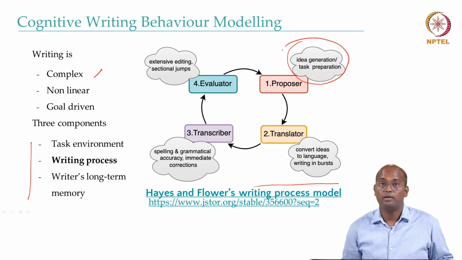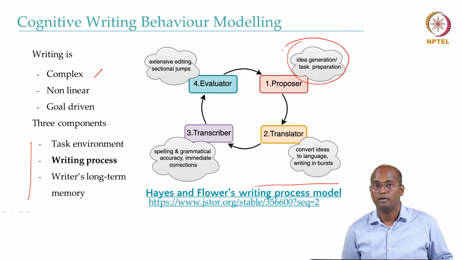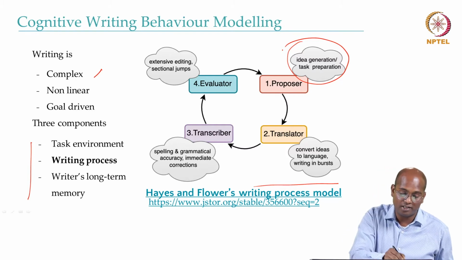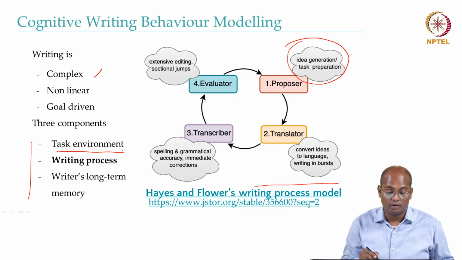For example, if I ask you what you want to achieve in your life, the question remains the same, but I bet if I give you two different environments, the answer will be different, right? So it is also quite dependent on the task environment.